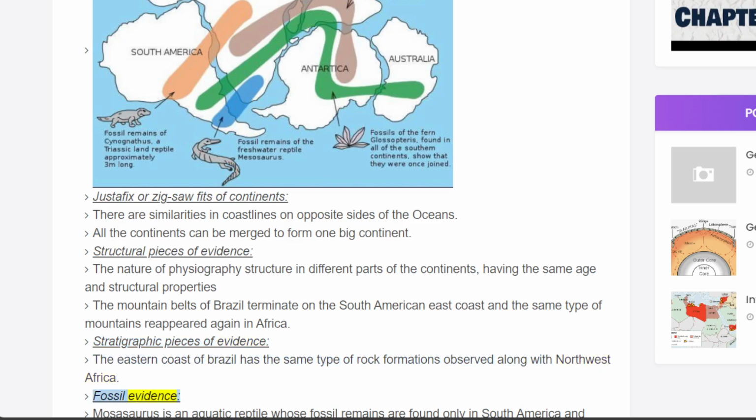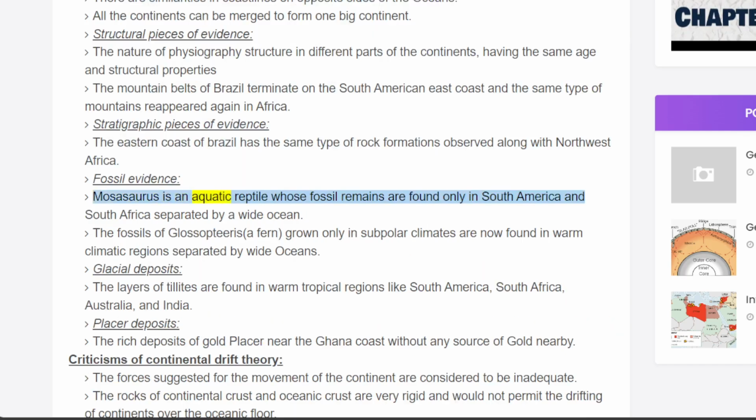Fossil evidence. Mesosaurus is an aquatic reptile whose fossil remains are found only in South America and South Africa, separated by a wide ocean. The fossils of Glossopteris, a fern grown only in subpolar climates, are now found in warm climatic regions separated by wide oceans.